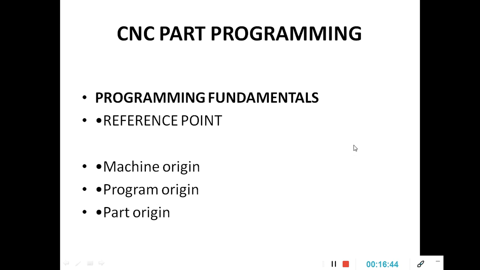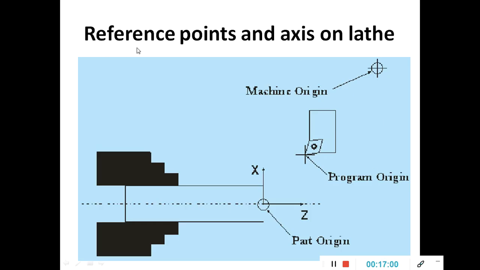Now coming to CNC part programming. Before starting programming, you should first understand what is meant by reference point, machine origin, program origin, and part origin. For lathe operation, see here, this is the jaw in which the workpiece is going to be mounted.